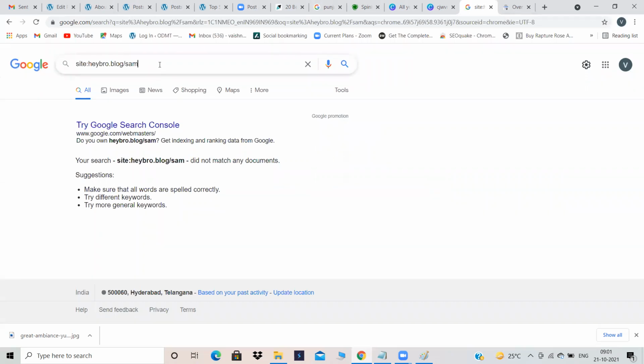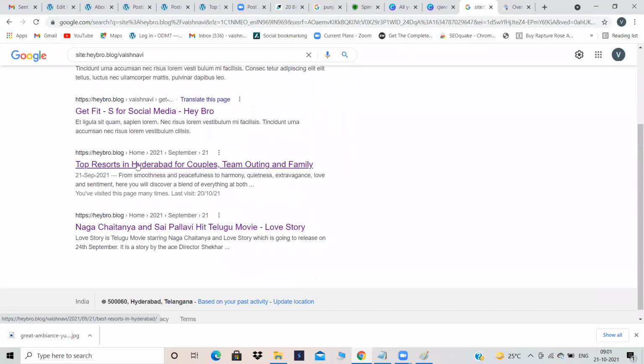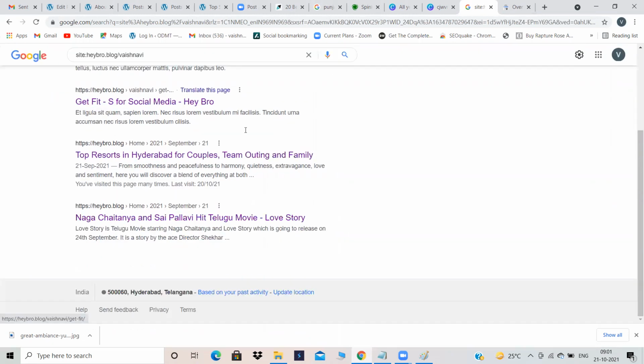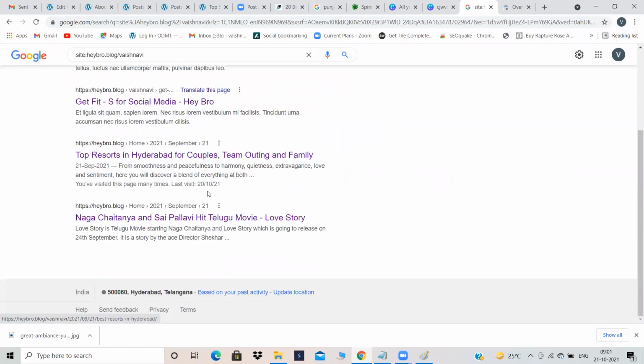Now we will see for another website. Can you see? Yes, it is indexed. This thing I have submitted to Google. This thing has been crawled and this thing has been crawled. And this is my main website. All these things I'm able to see over here. That means this particular website and these blogs are indexed. Got my point? Yes. These two blogs are indexed.